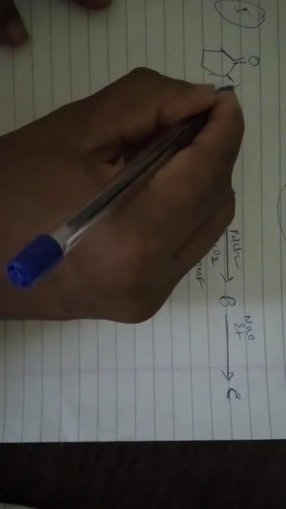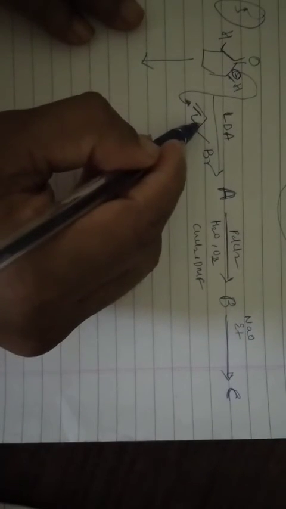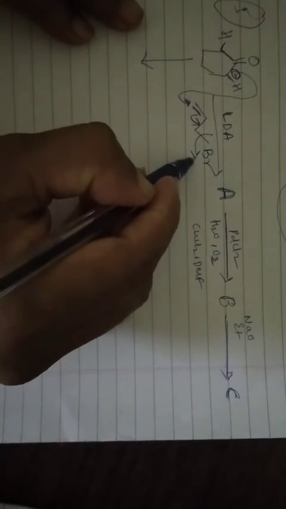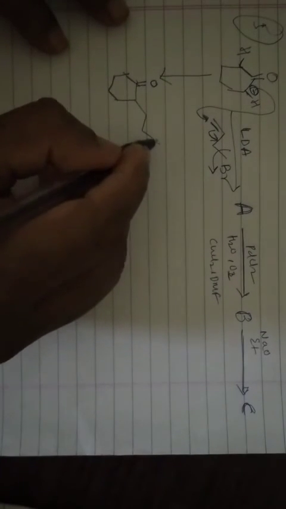So here LDA is a very good proton abstractor. An acidic proton is there, so it is definitely going to abstract a proton and you are going to get a negative charge here like this. This is going to attack here, and the double bond is going to shift, and bromine is going to leave, because bromine is a very good leaving group here. Finally you are going to get product A in this way. This is the product I am going to get here.